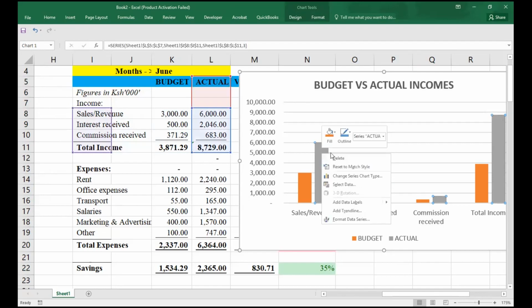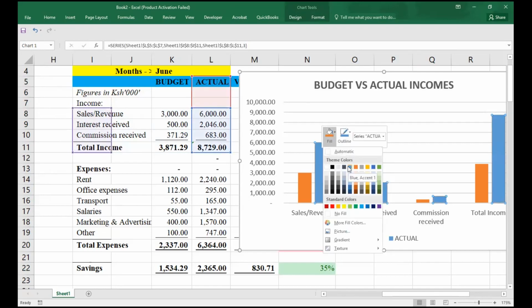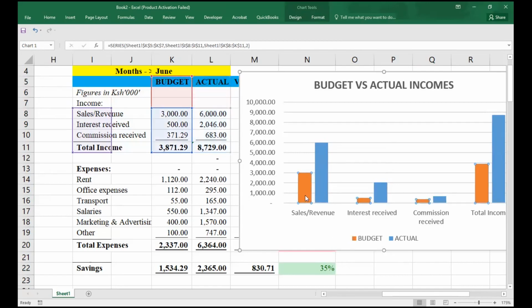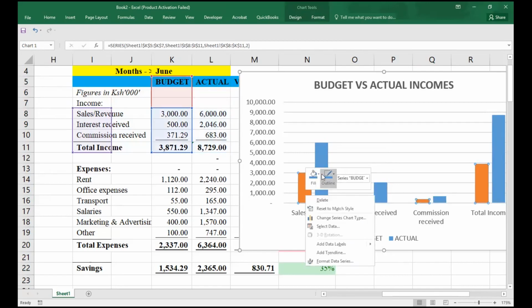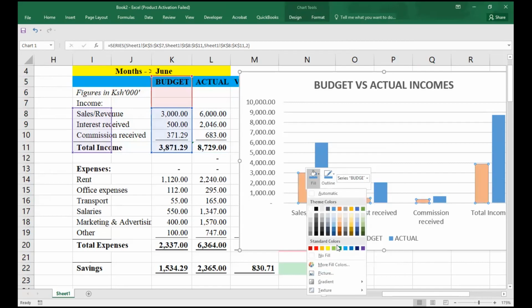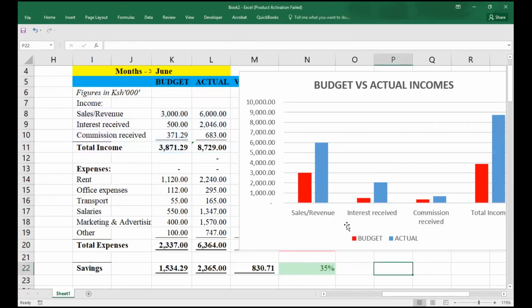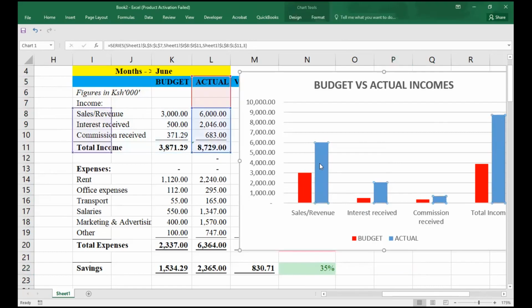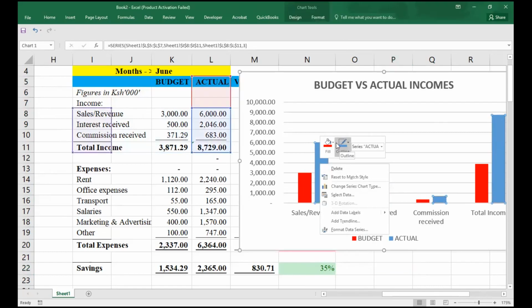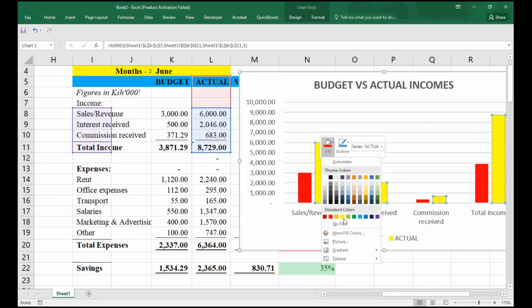Maybe I'll need a color. I'll fill this with a different color of my choice, and this one you can fill with a different one. This is now basically formatting the way that you feel it will be okay on your end. What about if we fill this with red, blue, yellow?